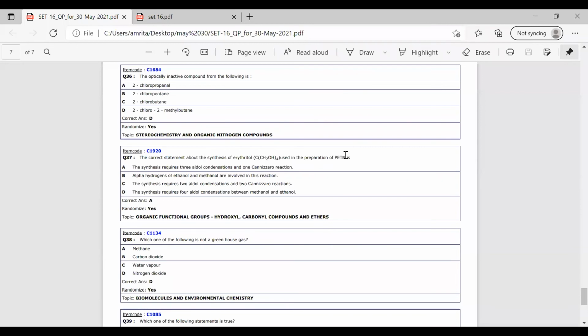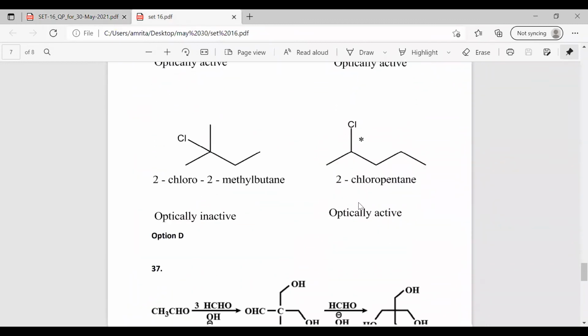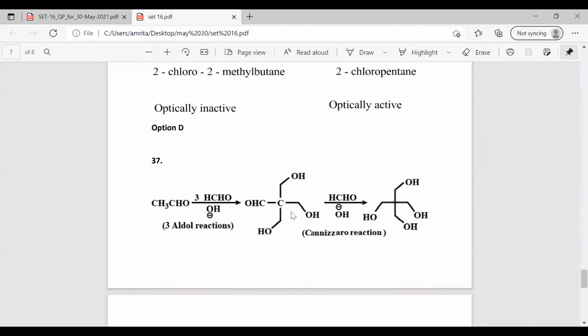So you have to study about the reaction, then only you can answer this question, how the reaction will be. So I'll tell you the option. There are 3 aldol condensations and 1 Cannizzaro reaction. This constitutes the synthesis of erythritol. Aldol condensation occurs 3 times, and also there is a Cannizzaro reaction. So this is the reaction. There are 3 aldol condensations and a Cannizzaro reaction.